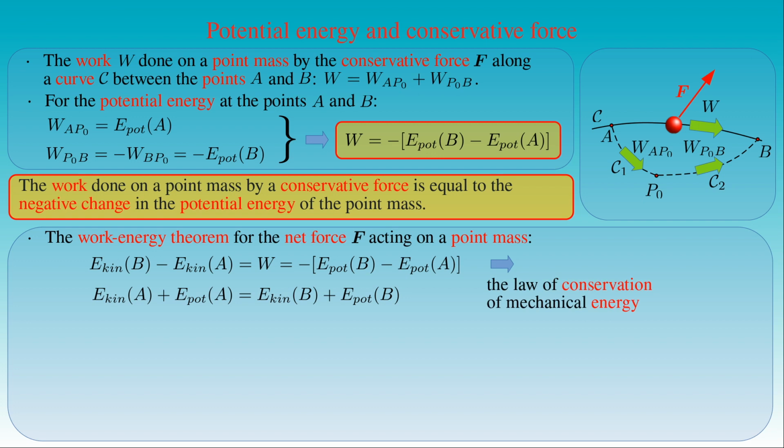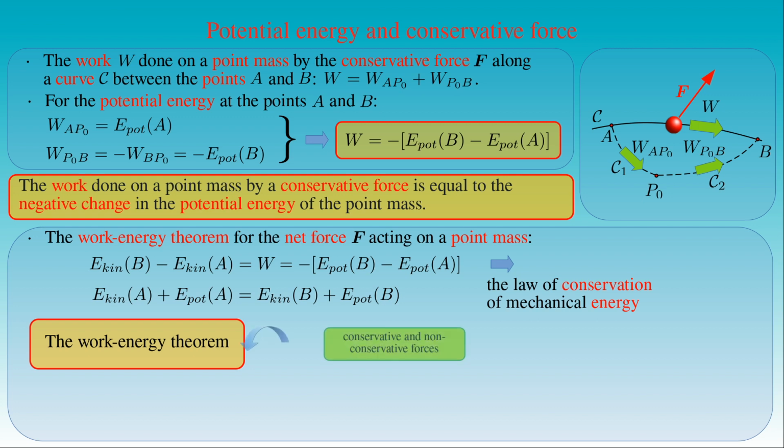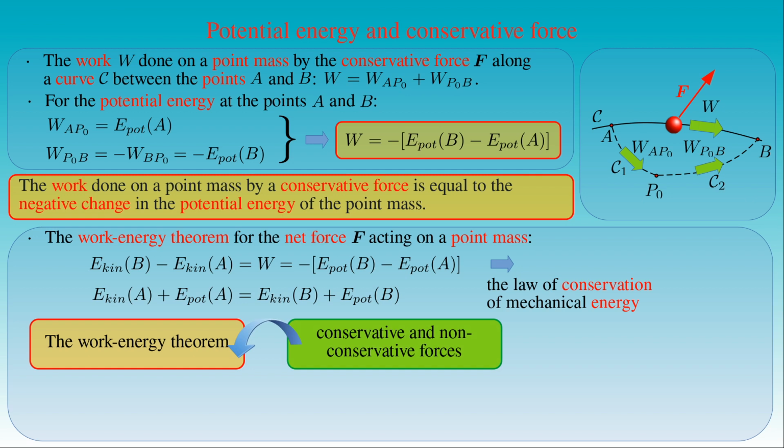When we proved the work-energy theorem, we did not assume that the force changing the state of the motion of a point-like body is a conservative force. In the computation of the work done by the force, it does not matter whether the line integral of the force with respect to the arc length along a curve depends on the curve or not. Therefore the theorem holds for both conservative forces and non-conservative ones, if they are applied on the point mass.